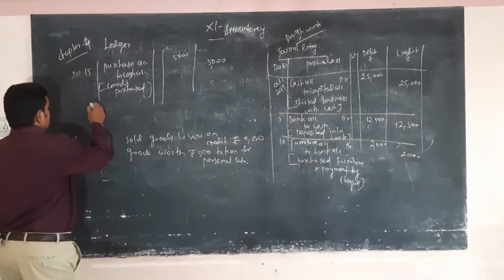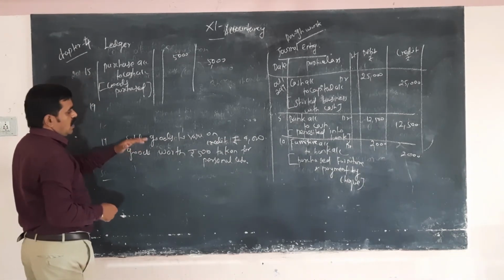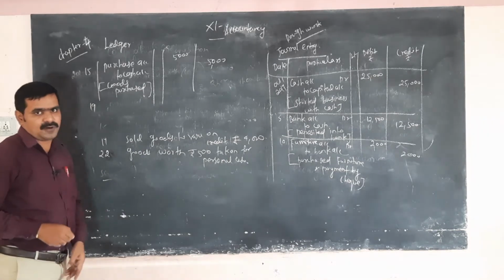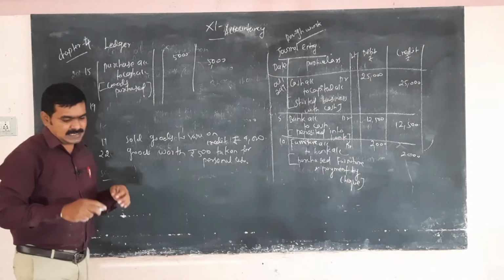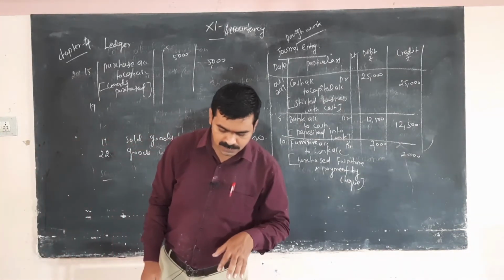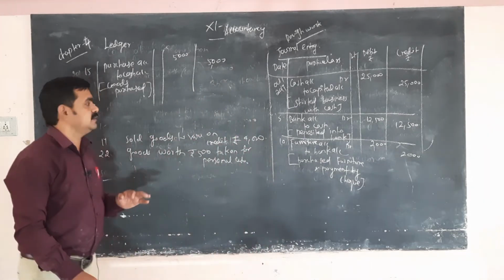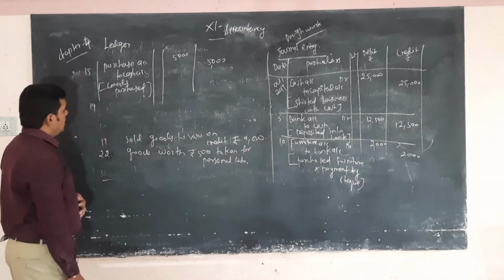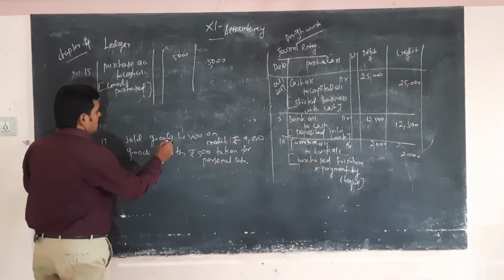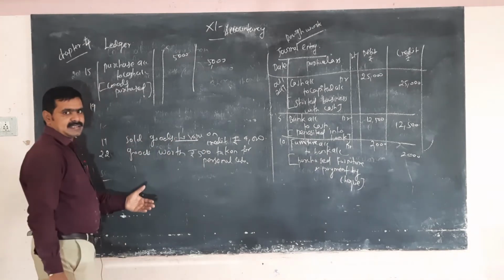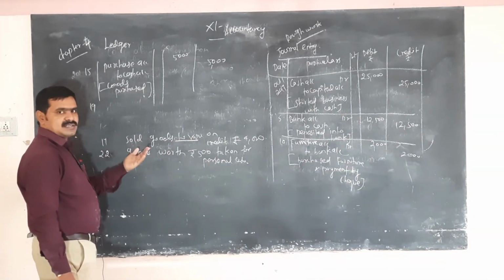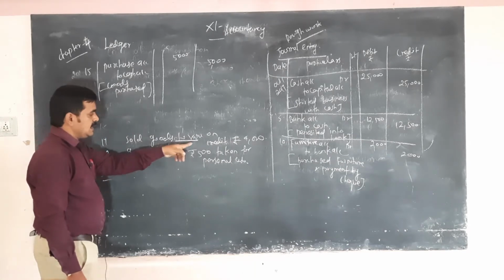Sold goods to Vasu, and this is all rough work. In this transaction we are going to open only the ledger. Sold goods to Vasu is a credit transaction, credit sales. So Vasu is a debtor.